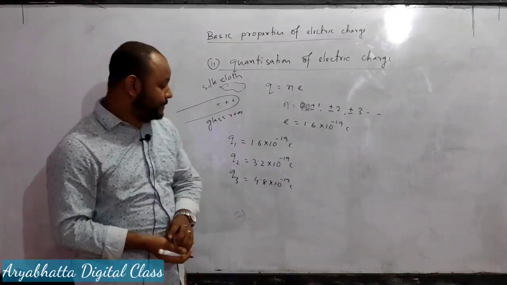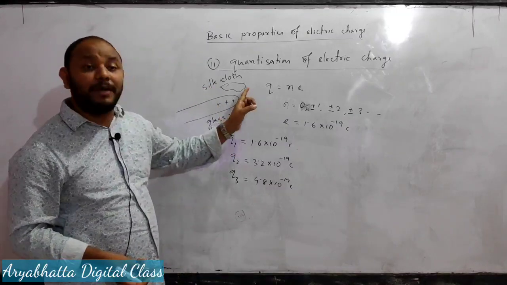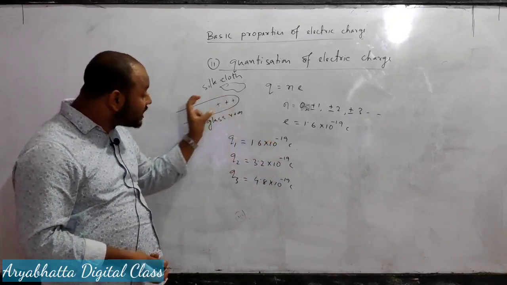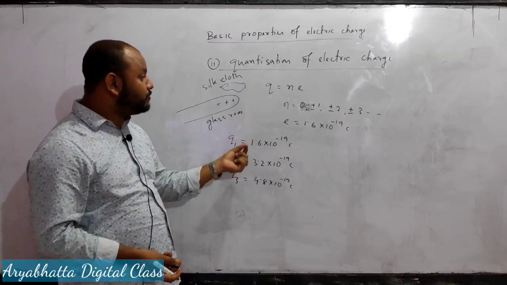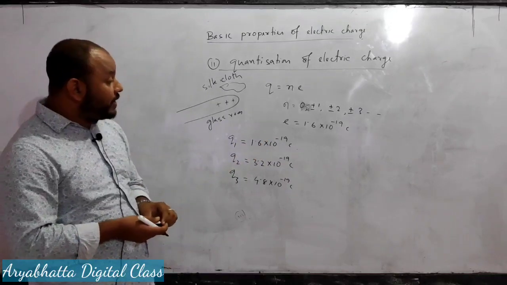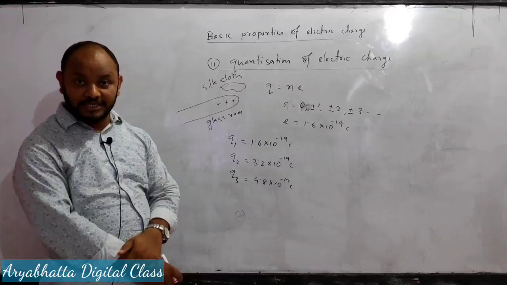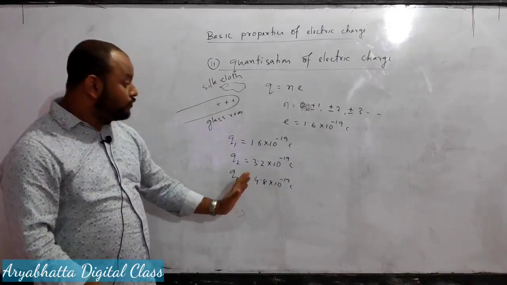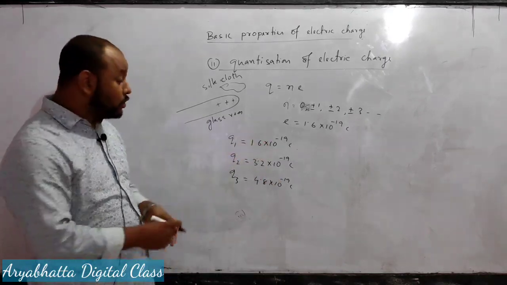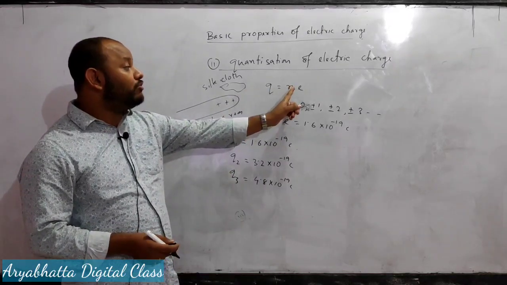So here you can see the total charge of any body is an integral multiple of e. e means 1.6 into 10 to the power minus 19 coulomb. The total charge of a body is an integral multiple of e. That means 1.6 into 10 to the power minus 19 coulomb. Next possible charge is 3.2 into 10 to the power minus 19 coulomb, and next possible charge is 4.8 into 10 to the power minus 19 coulomb. Between these two charges, no other charge is possible. Only integral multiples of e are possible.